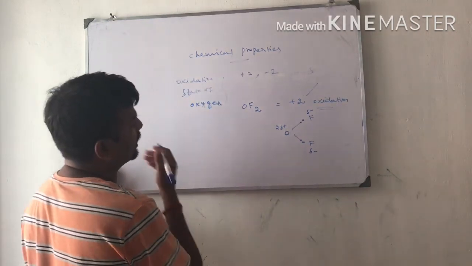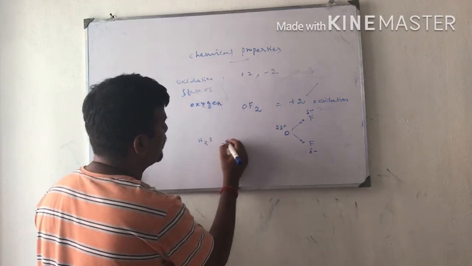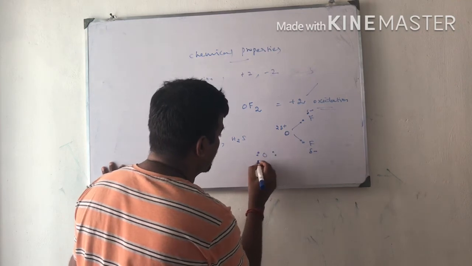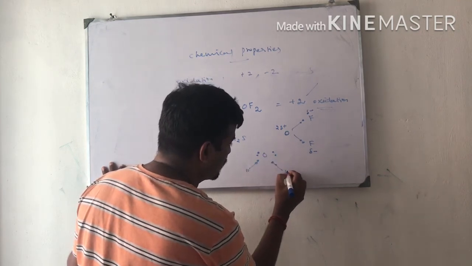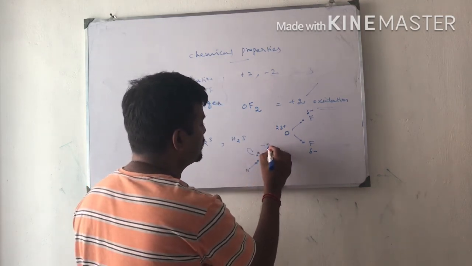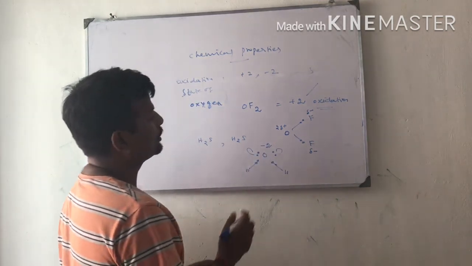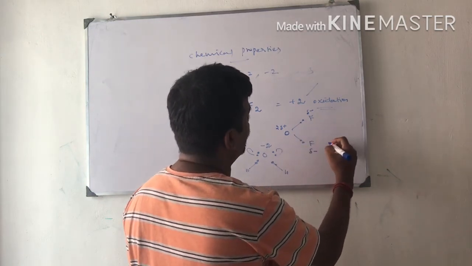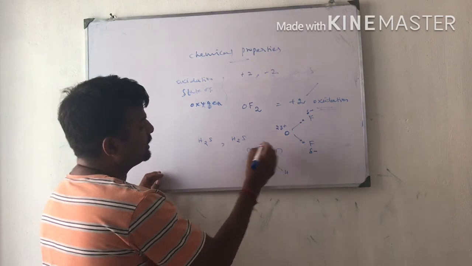If it gains electrons, for example in the case of water, H2O, or H2S, oxygen gains electrons from hydrogen because of the higher electronegativity of oxygen. So the oxidation state of oxygen in a water molecule is -2. The oxidation state of oxygen in OF2 is +2, whereas in a water molecule it gains electrons.